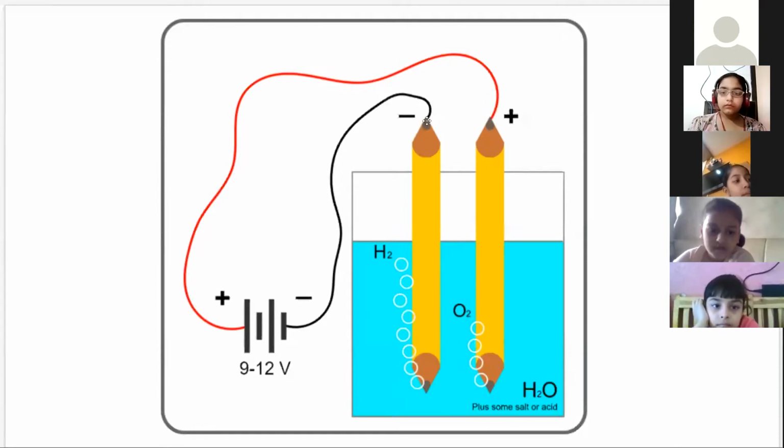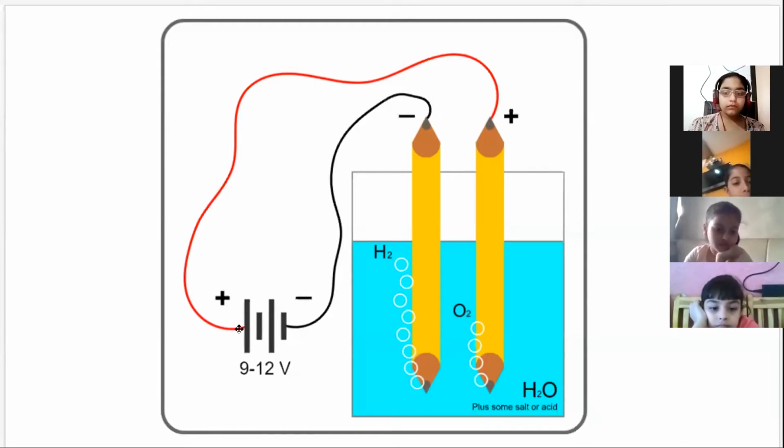These electrodes, this is known as the negative electrode, and this is the positive electrode, because the positive terminal of the electrode is connected to the positive terminal of the battery, and the negative electrode, that is this, is connected to the negative side of the battery. This is a battery, just a normal battery which we get in the market.